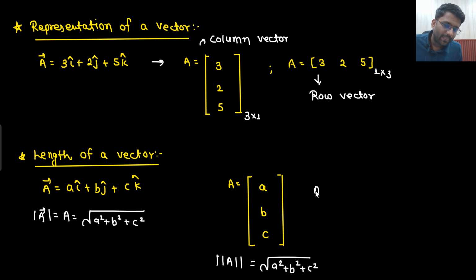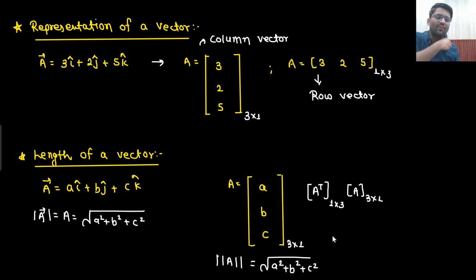Now let me know one thing. What would A transpose into A represent? Basically A is 3 cross 1, right? What will be the order of A transpose? 1 cross 3. And the order of A is 3 cross 1. So if you multiply A transpose with A, what are you going to get?